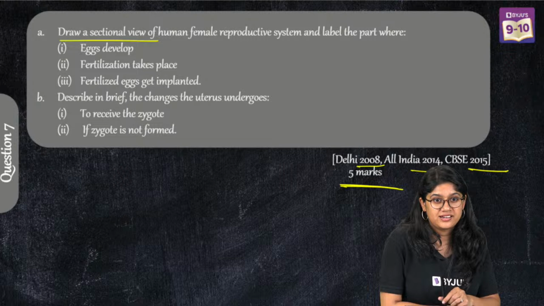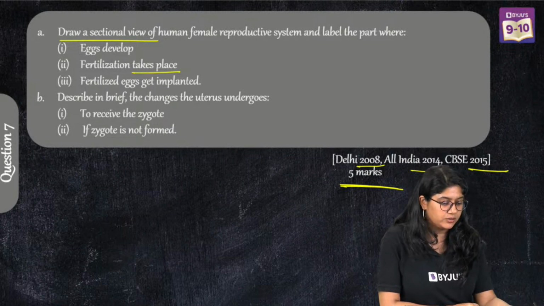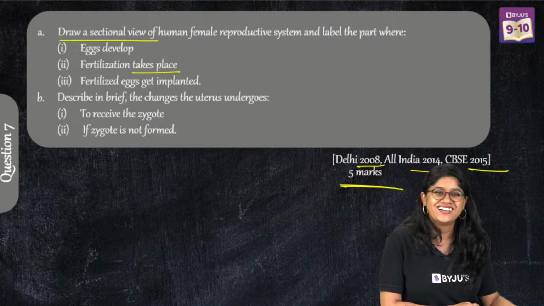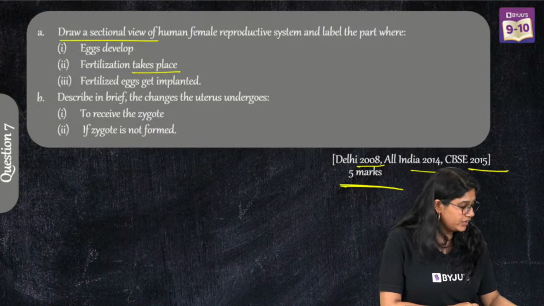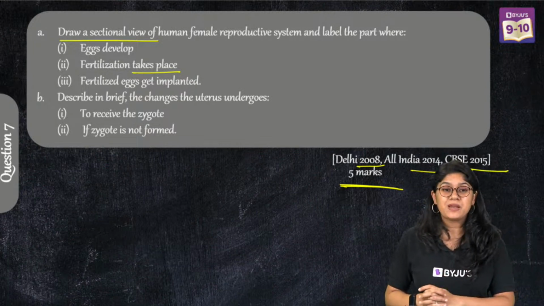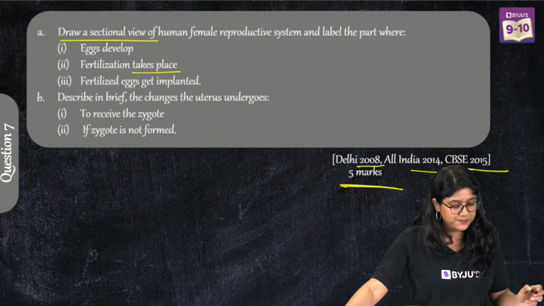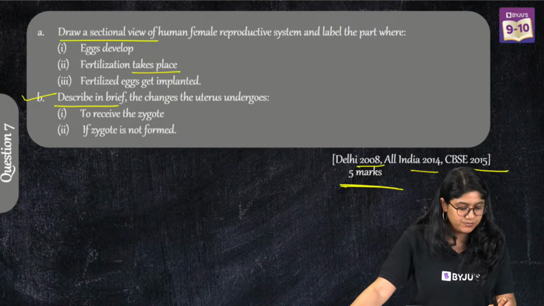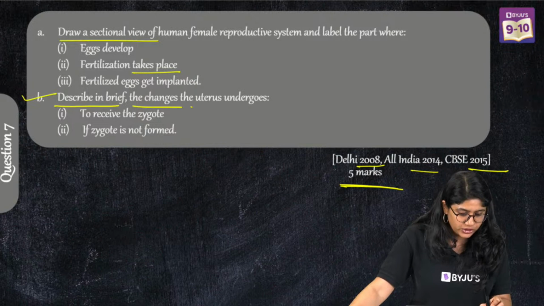Fertilized eggs get implanted where? Very good everyone. Where do we see the implantation happening? Uterus, absolutely correct. Now the second part says we have to describe in brief the change the uterus undergoes to receive the zygote, and if the zygote is not formed.